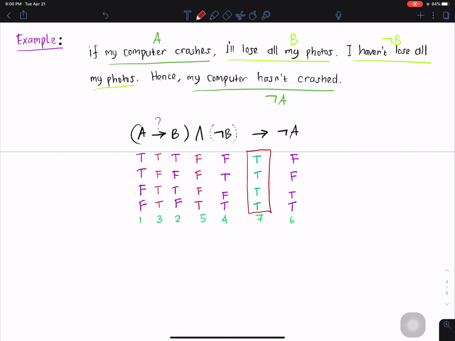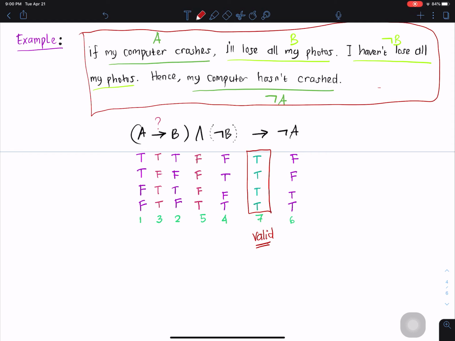Then if this is the case, we say that this is valid. There you go, this argument is valid by the proof of the truth table as we have in here. So this statement is valid. So this is how we prove if an argument is valid or not. So we can make use of the help of a truth table in order to make a proof of it. Okay.